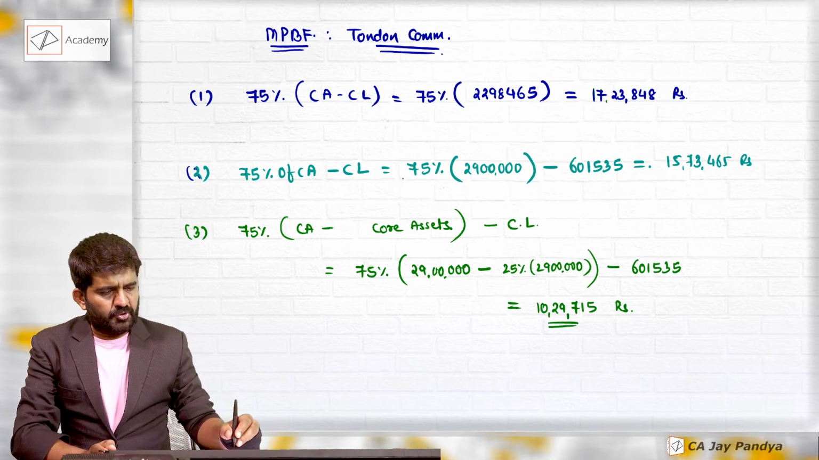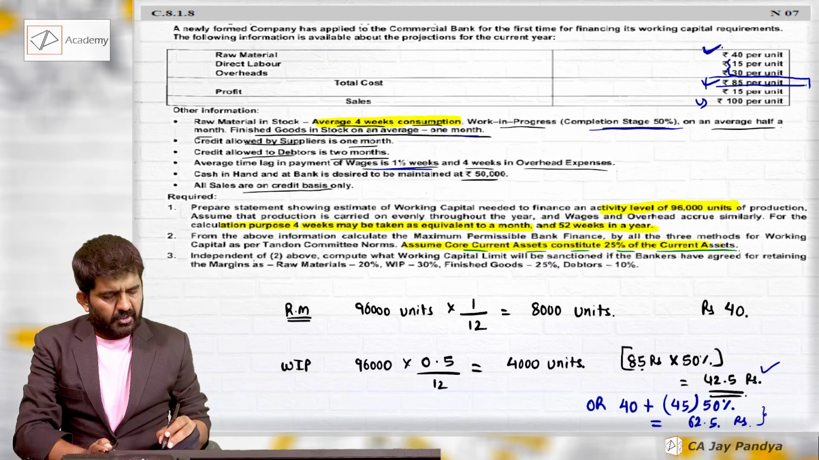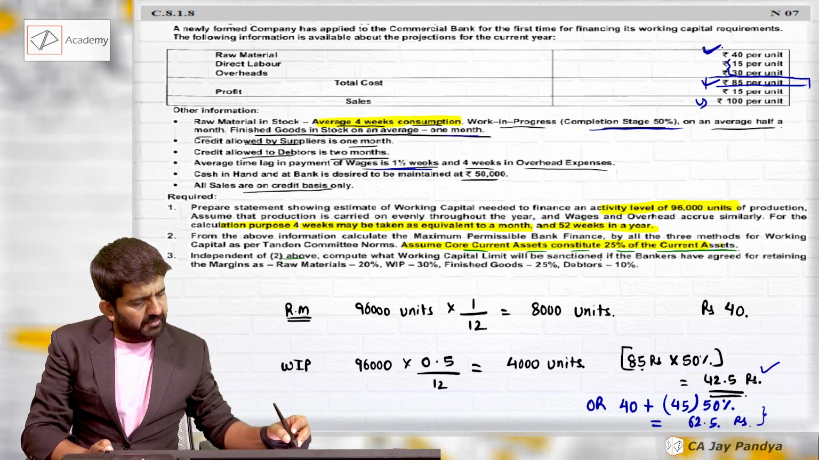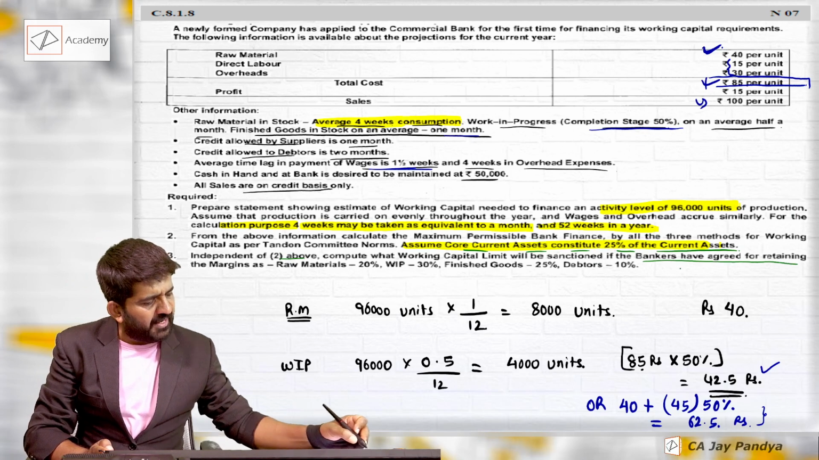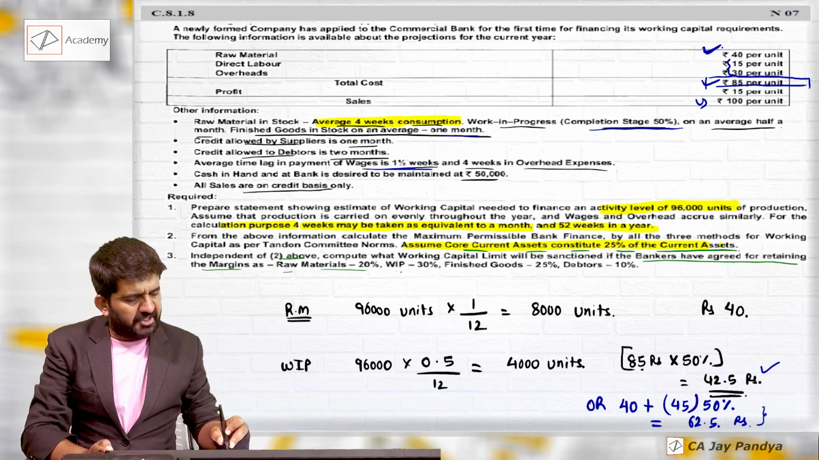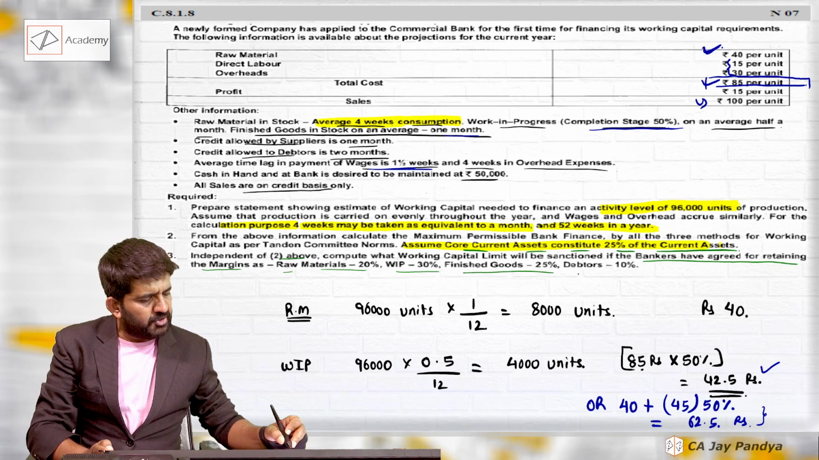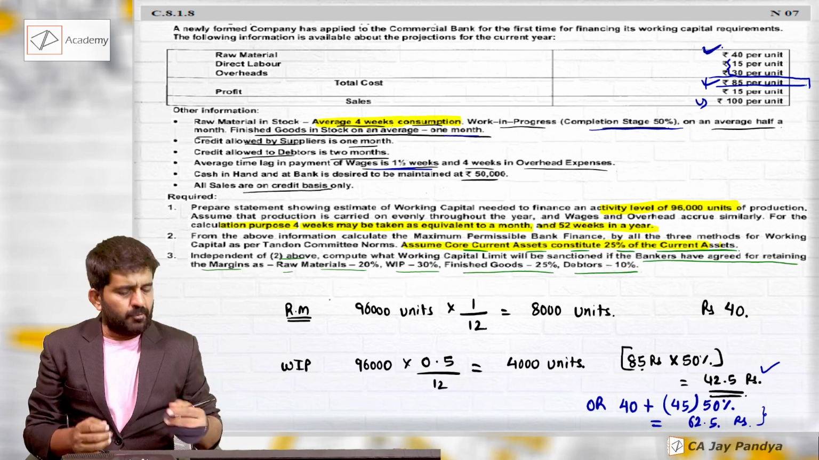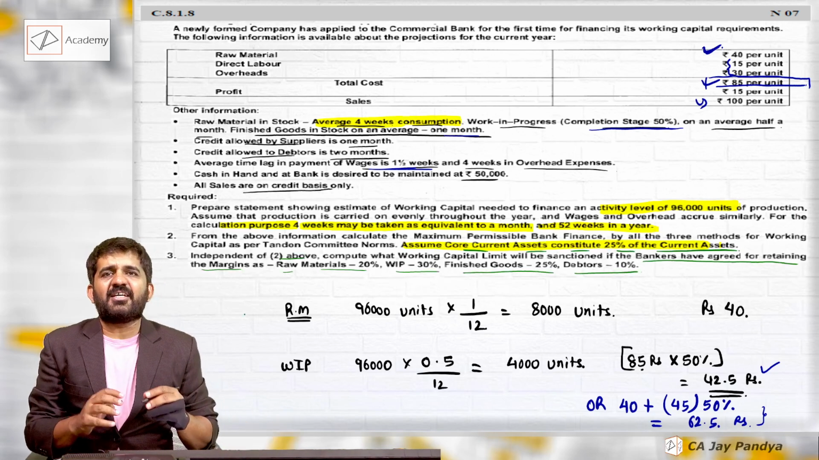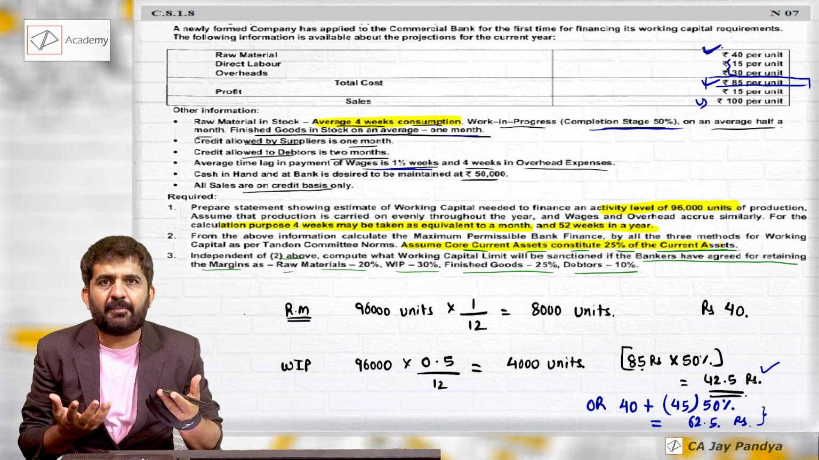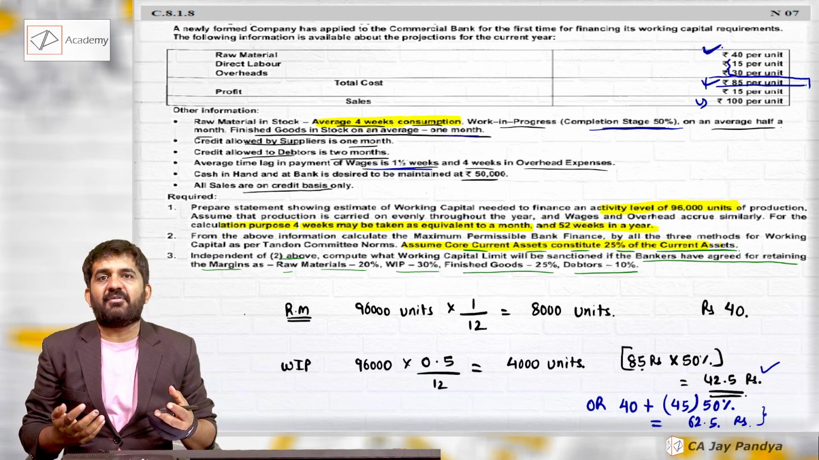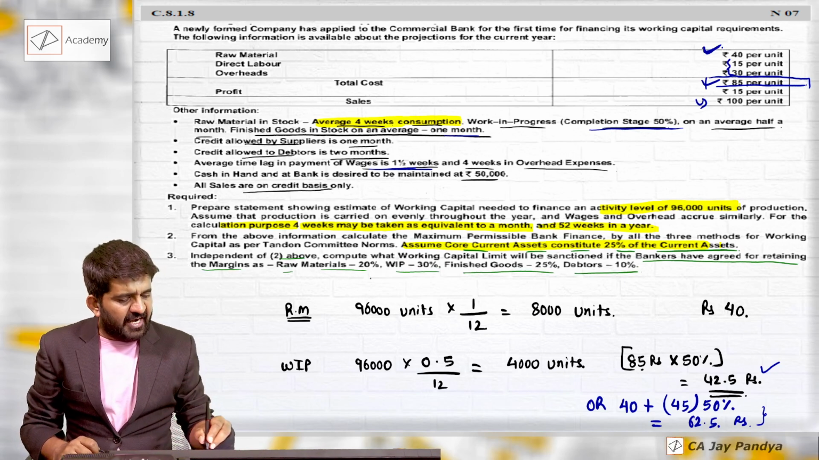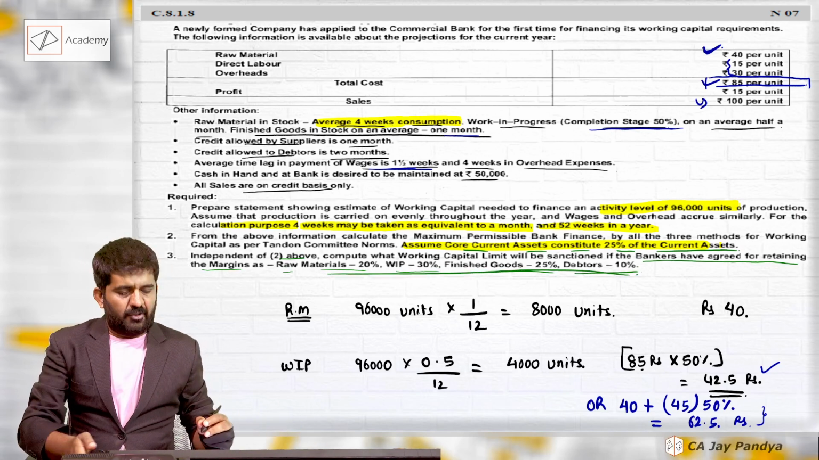Let us go to question number 3. Independent of the two above, compute what working capital limit will be sanctioned if bankers have agreed to retain the margin: raw material 20%, WIP 30%, finished goods 25% and debtors 10%. What does it mean? Your margin down payment for each should be this. The bank has not followed the recommendation by Tandon Committee. The bank has its own policy. As I told you, Tandon Committee is not compulsory. We need to find out the working capital requirement.